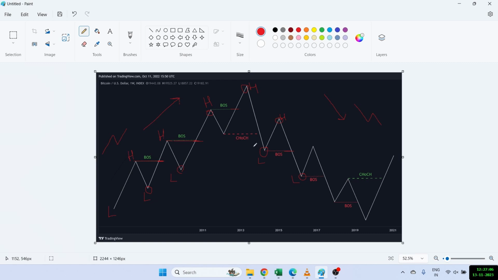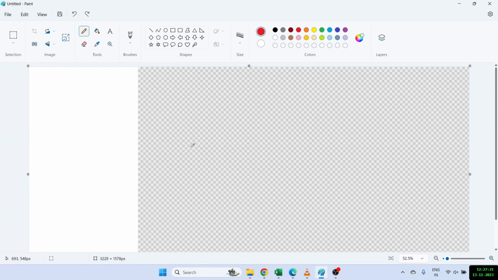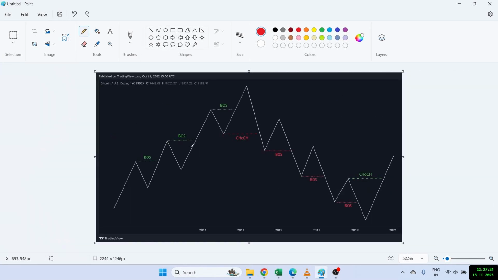But now I can also show you there is something called a CHOCH, which is mentioned here. This basically shows change of character. Basically, this is where the market is reversing. Okay, so let me just try to clean everything. So this is where you will see that I'm showing you CHOCH now. The market was clearly in an uptrend, but this is where the market came down. So it started to come down and broke the previous low, right?